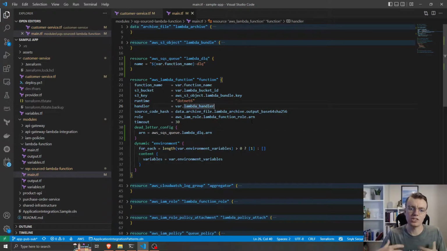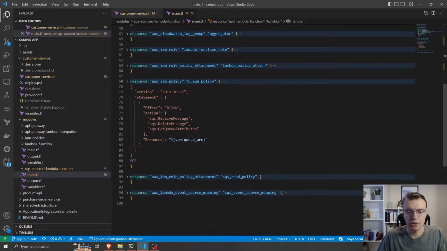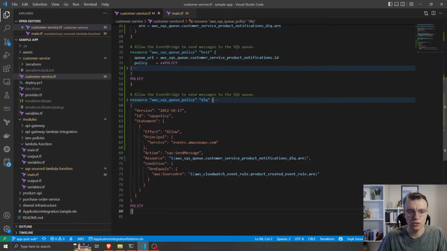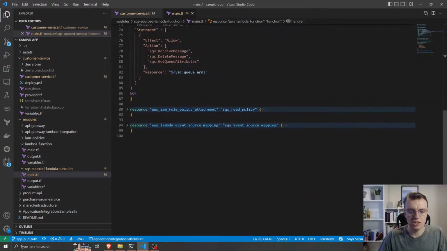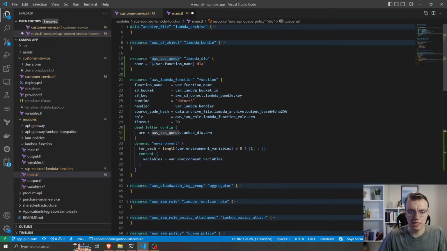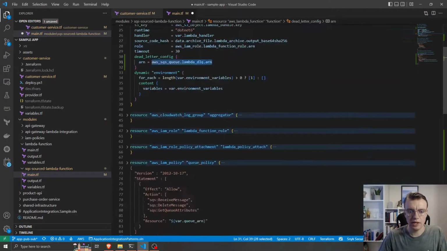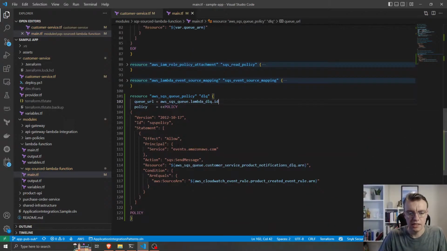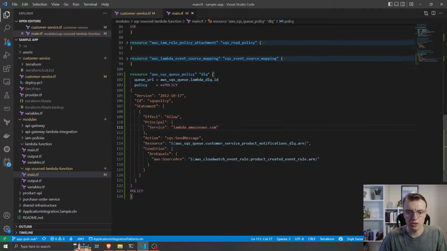Awesome. So we've now added some dead letter configuration for our Lambda function. Again, we need to add the queue policy from the other page to allow the Lambda service to put messages. So if I grab that from there, and we take our DLQ ARN, DLQ.id, here it is, and then it's going to be lambda.amazonaws.com.